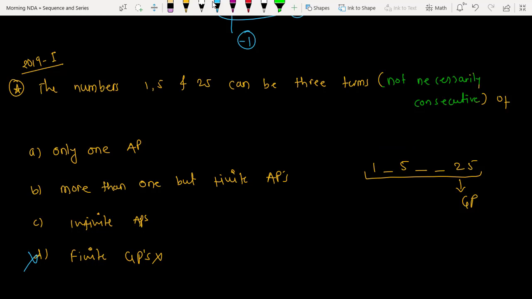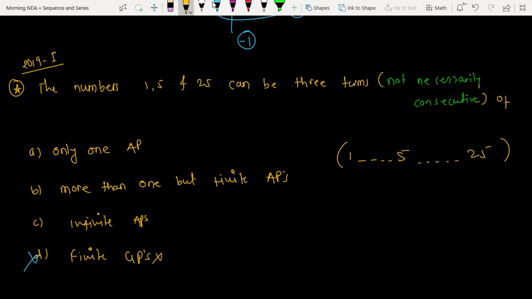Okay, let's remove this now. What does not necessarily consecutive mean? See here, 1 comma, you may have some terms in here, then 5, then you may have some terms here, then 25. This is the given sequence.